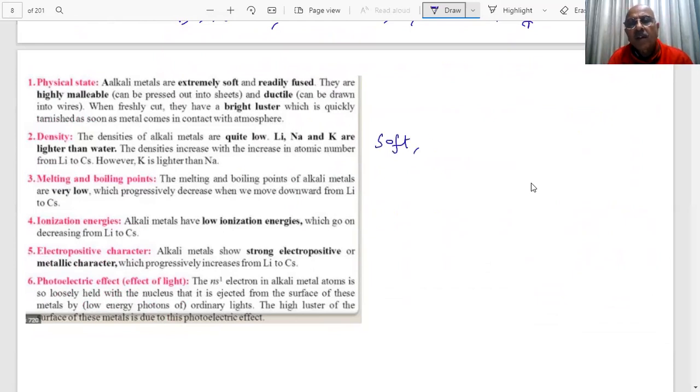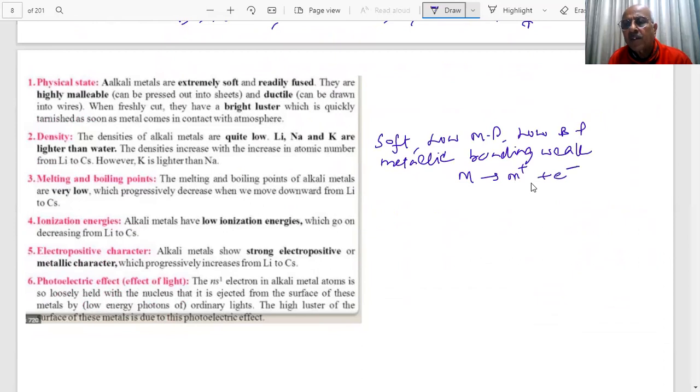Soft, student, with low melting points and low boiling points, students, because the metallic bond is weak, student, because they lose only one electron, student. They have only one electron in the valence shell, in the s-shell. Therefore, their melting and boiling points are less, and as we move down the group, the melting point will decrease, student, and they have low ionization energy. They are all metallic, electropositive, and very, very strong metals.